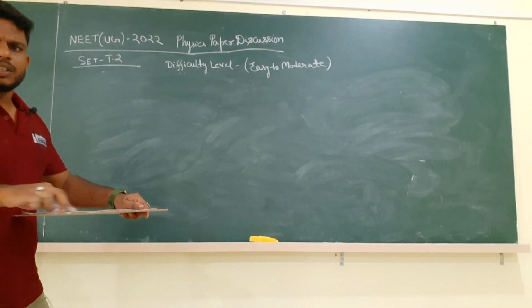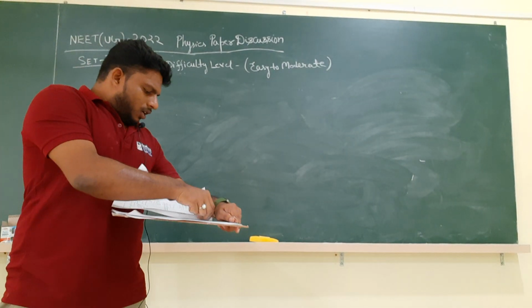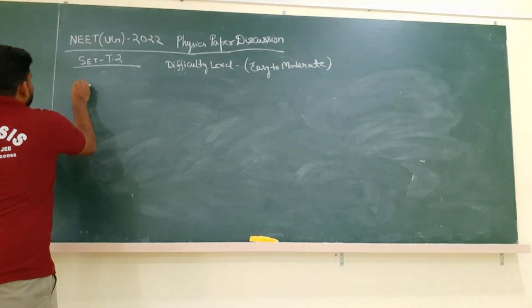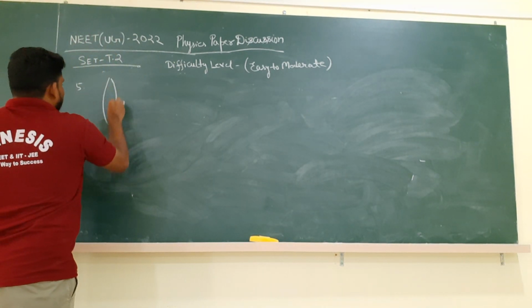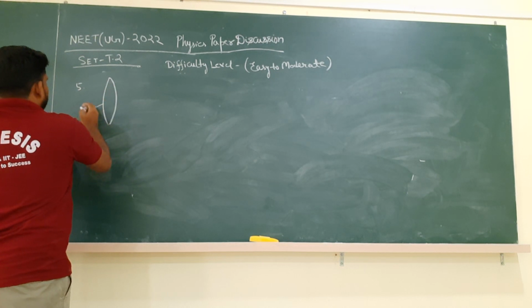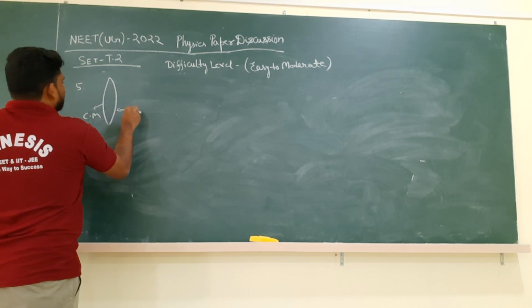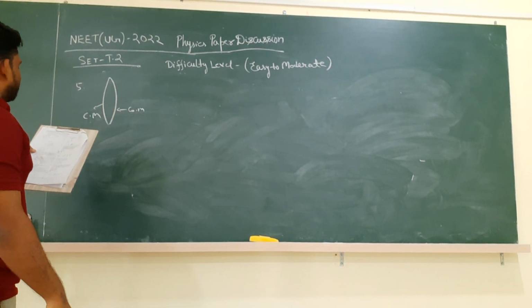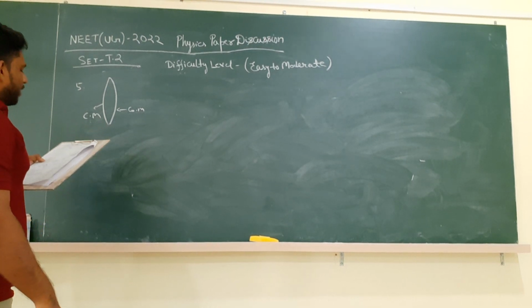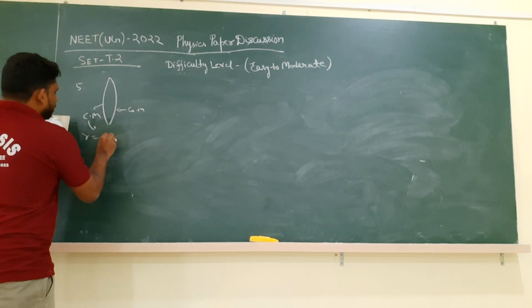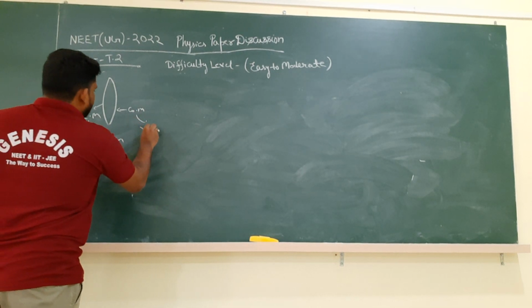So after solving question number 4, we will go for question number 5. In question number 5 they are saying that there is a biconvex lens, very simple. It is the combination of convex and concave surfaces, and the radius of curvature they have given as 20 centimeter. Biconvex lens of radius of curvature of 20 centimeter each. That means its radius of curvature is also 20 centimeter.